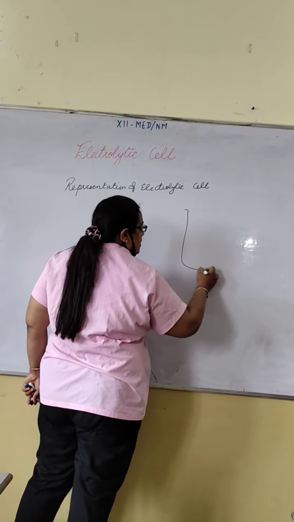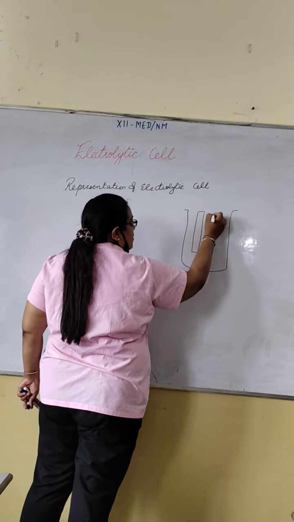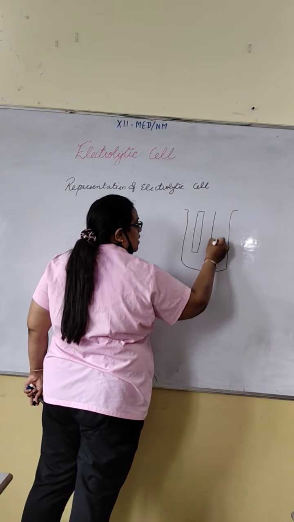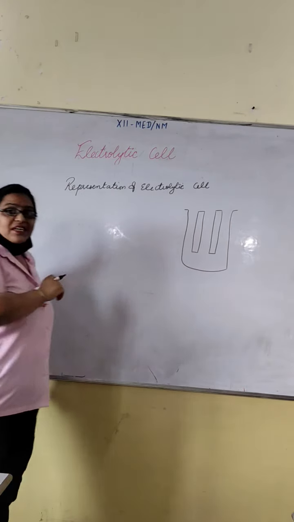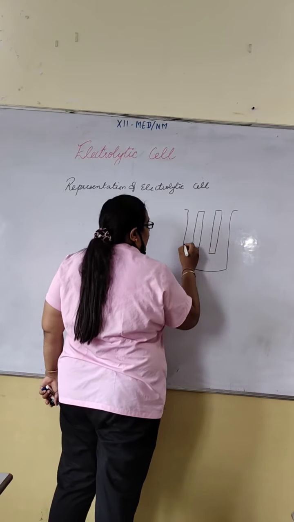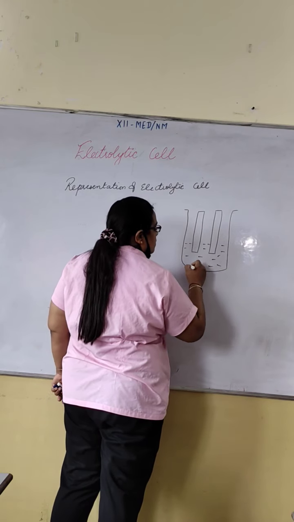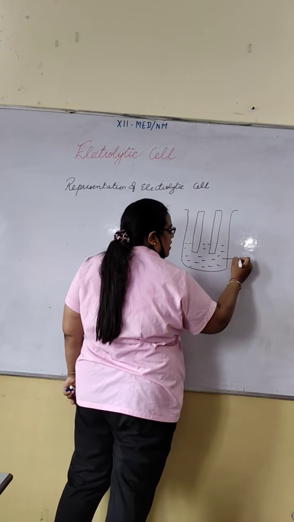Suppose this is a glass vessel and I am taking platinum electrodes. Platinum electrodes are inert. Fine. And I am taking electrolyte in molten state. This is your electrolyte.